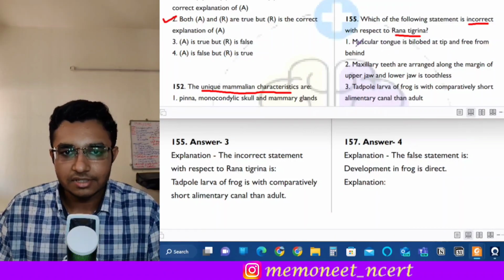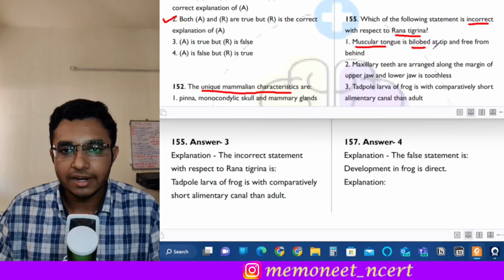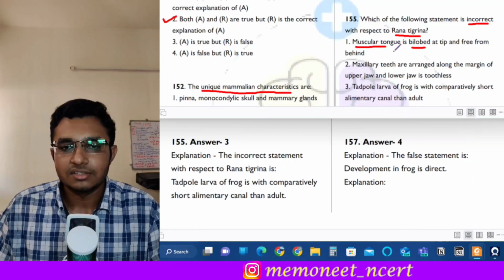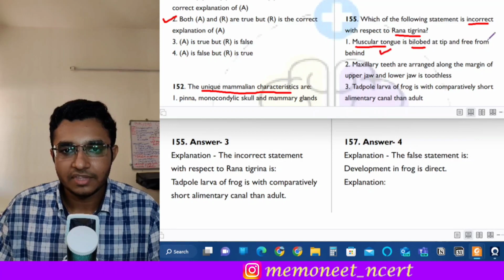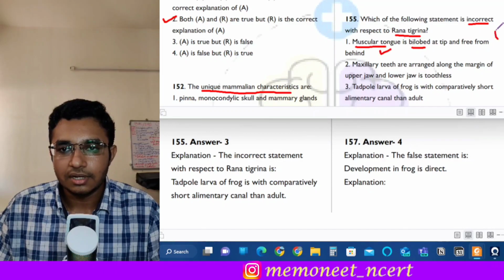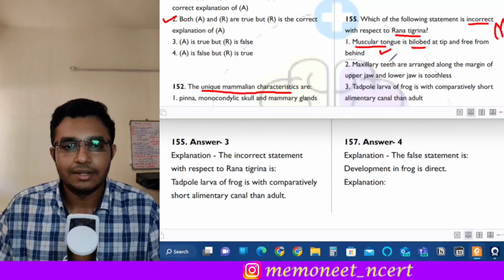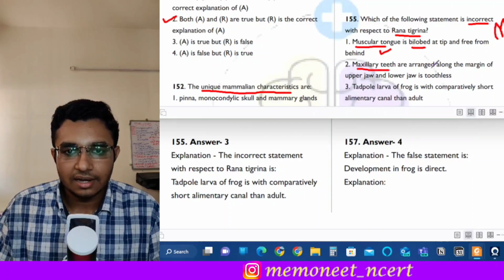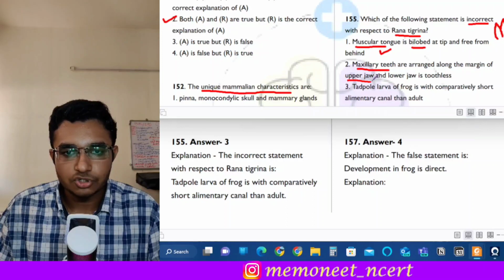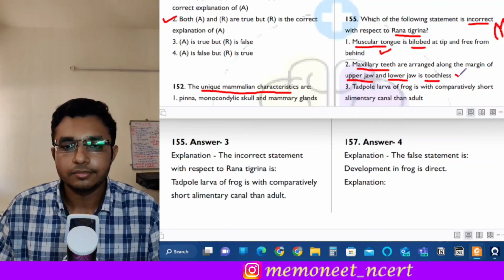First statement is: muscular tongue is bilobed at tip and free from behind. So this is a correct statement, right? Because in the frog the tongue is bilobed like this. It has two lobes. Next is: maxillary teeth are arranged along the margin of the upper jaw and the lower jaw is toothless. So in frog this is also correct.